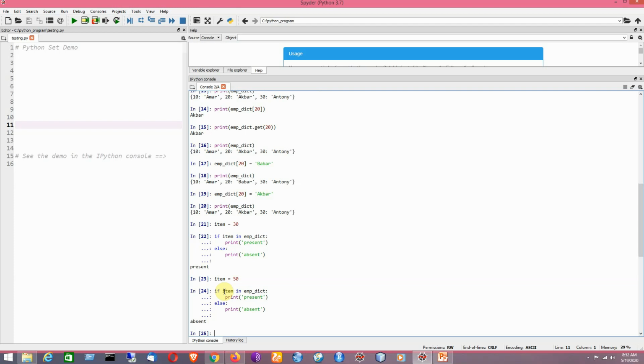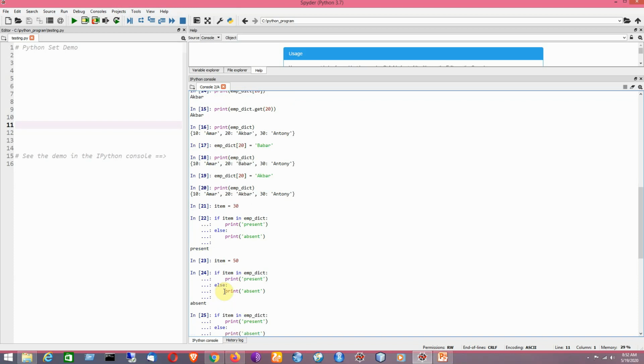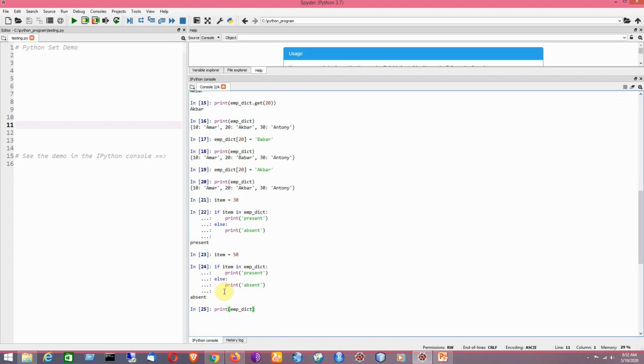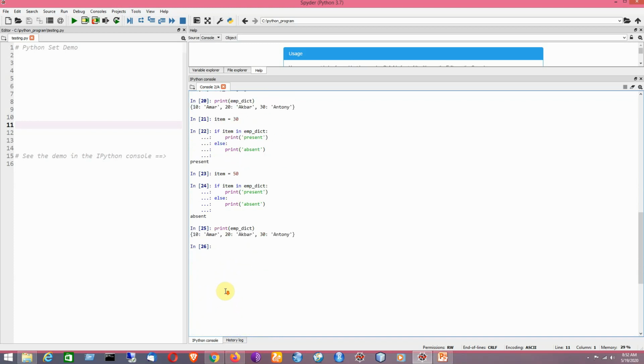Now I am going to make use of for loop to access different keys and values in the dictionary. So first I'll be using the for in loop to test it. Okay, but before applying the for loop, just have a look at it. What are the elements in the dictionary? So it is basically regarding the employees of an organization, and I have taken only three elements here.